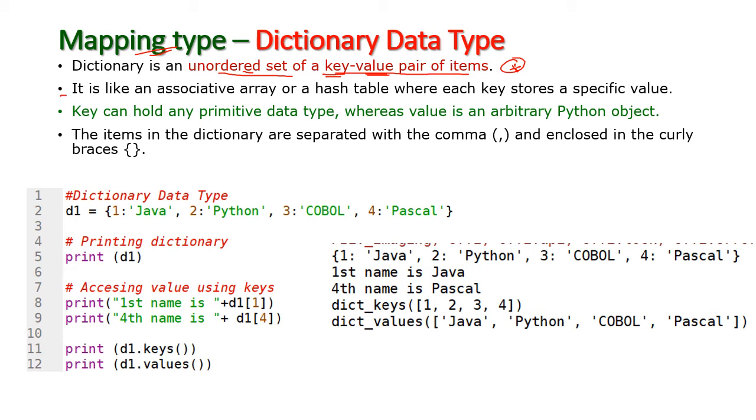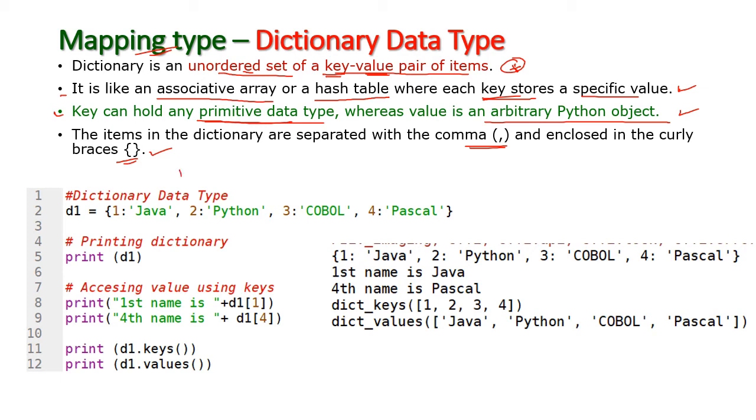It is like an associative array or hash table where each key stores a specific value. Each key has a specific value. Here, a key can hold primitive data and values are Python objects. So the values are Python objects. Here also the data are separated by commas and all are enclosed within curly braces. Let us see one sample program for this dictionary.